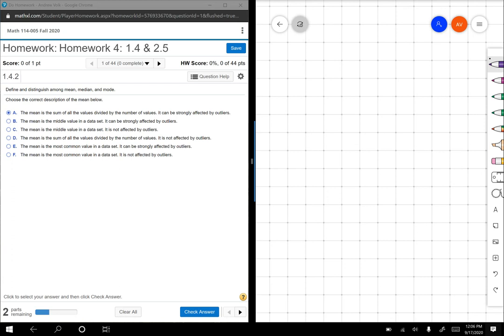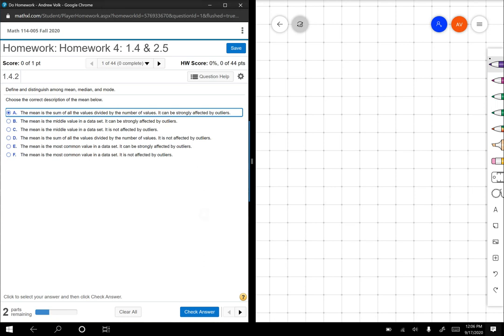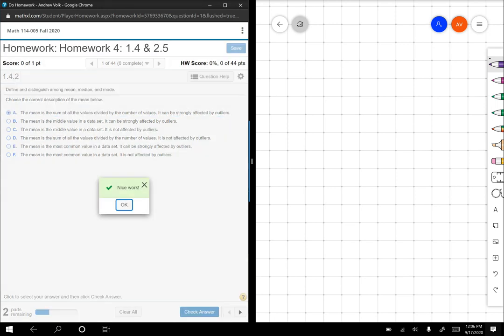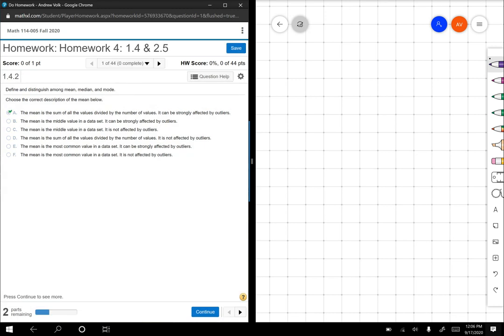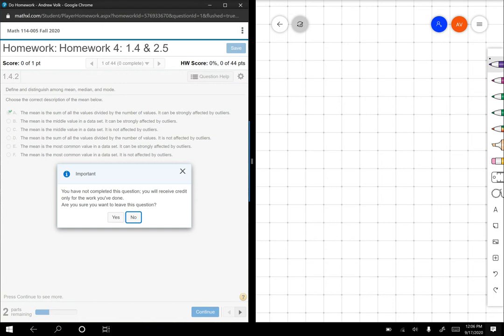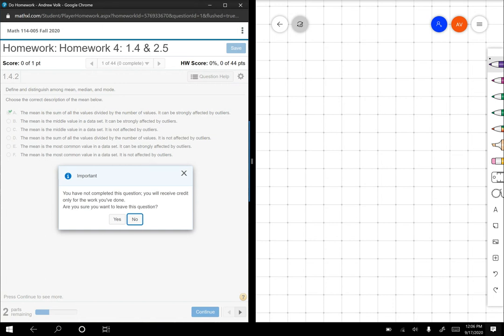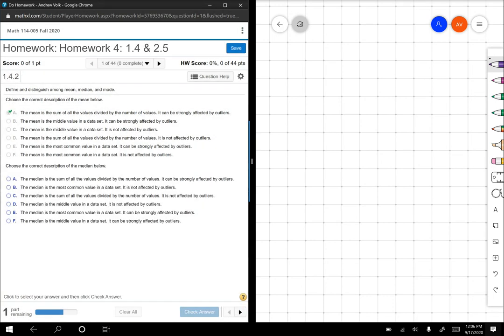Our first question is conceptual. It's asking us for the definition. That's a perfect definition in A, so we're going to leave it just like that. Oh, I press the next button. When there's multiple parts, I need to press continue. Don't leave questions blank by doing that.